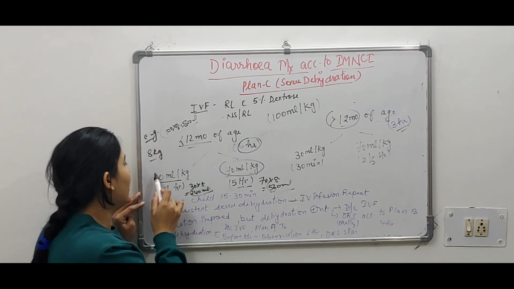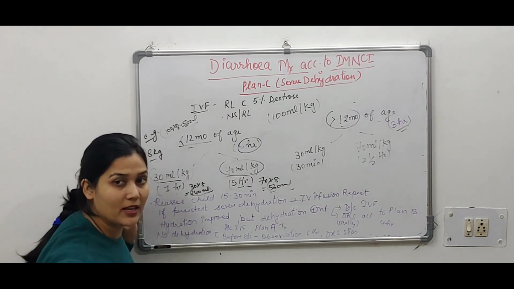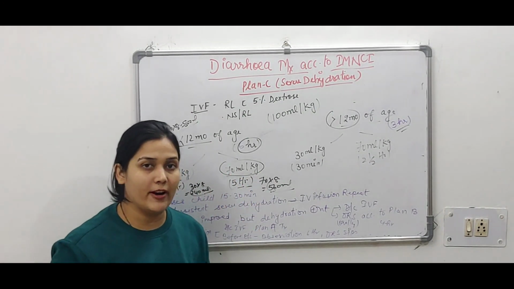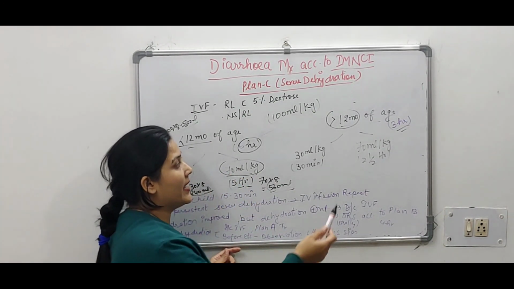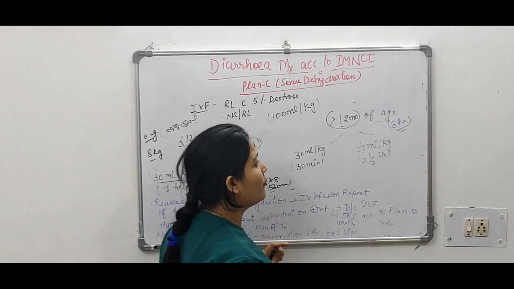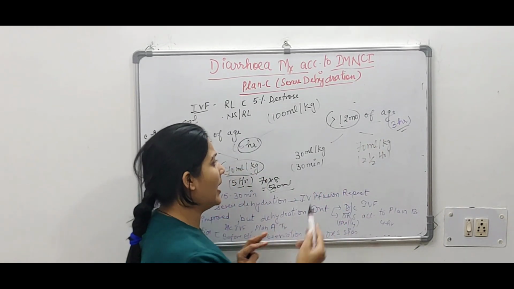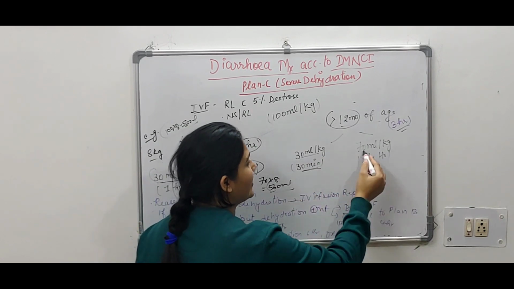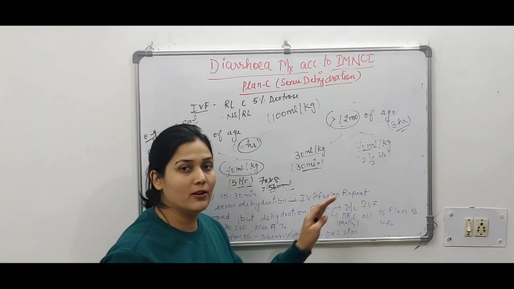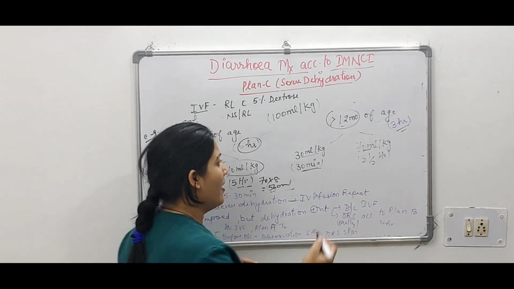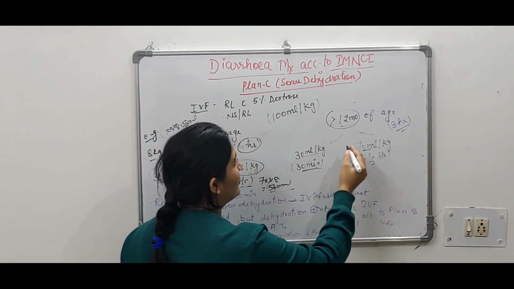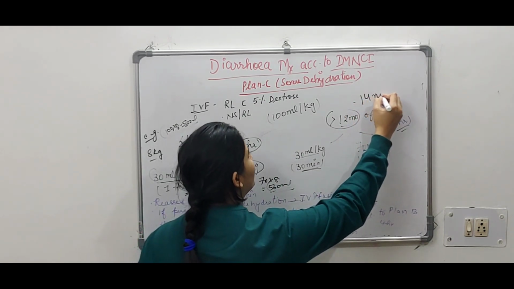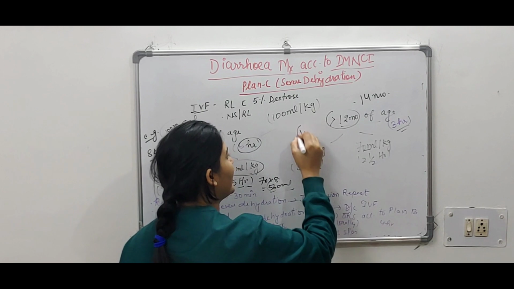But 30 ml per kg we are giving within 1 hour, and after that 70 ml per kg we are giving in 5 hours. When the child's age is more than 12 months, we are giving this fluid within 3 hours. So 30 ml per kg we are giving in 30 minutes and 70 ml per kg we are giving in 2.5 hours. Okay. For example, the child's age is 14 months and the weight is 10 kg.